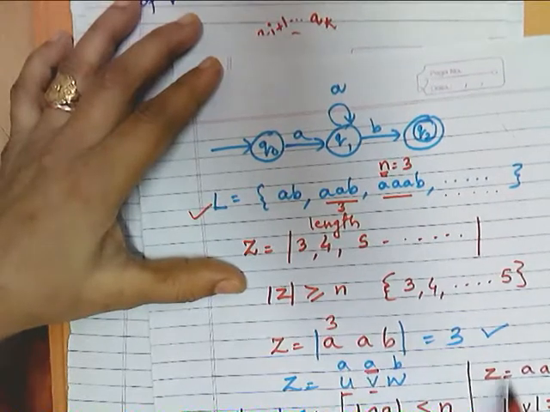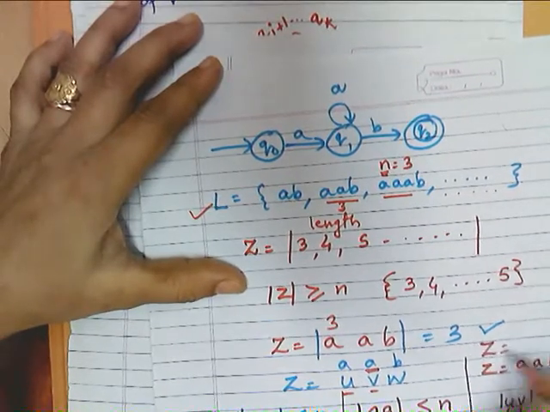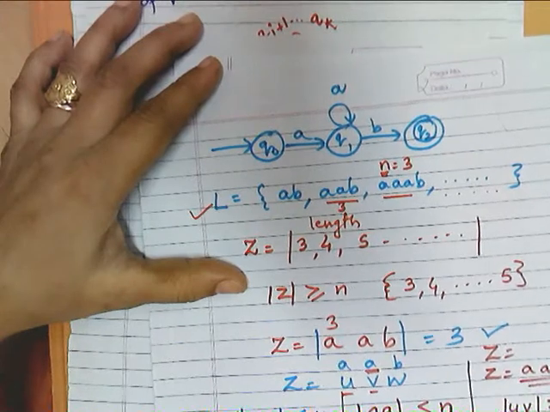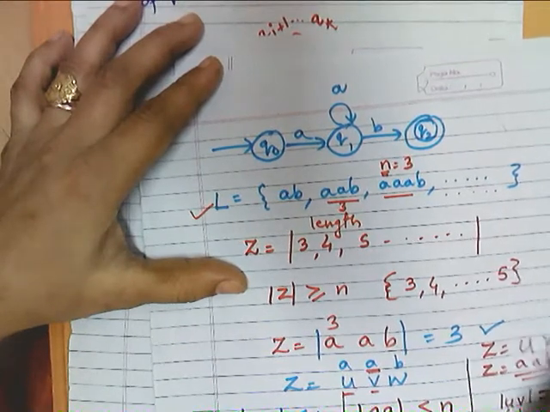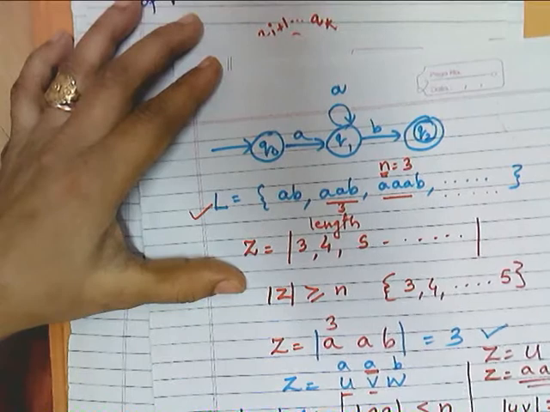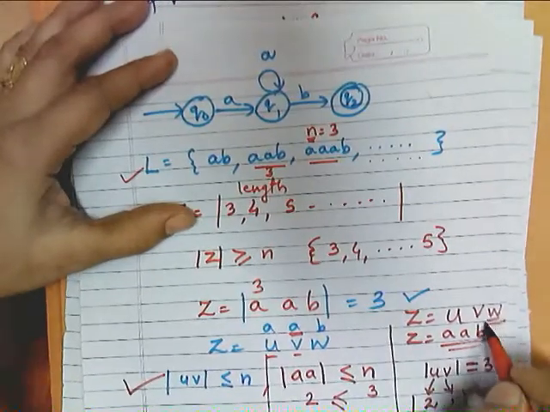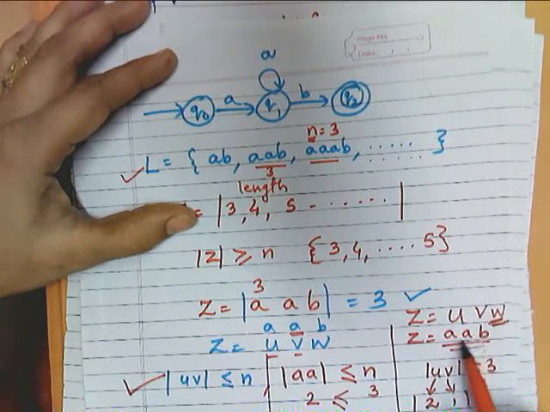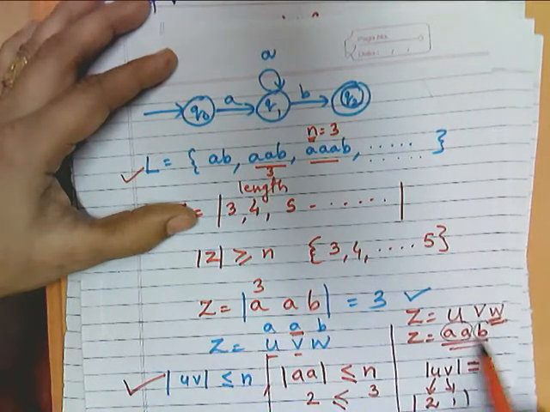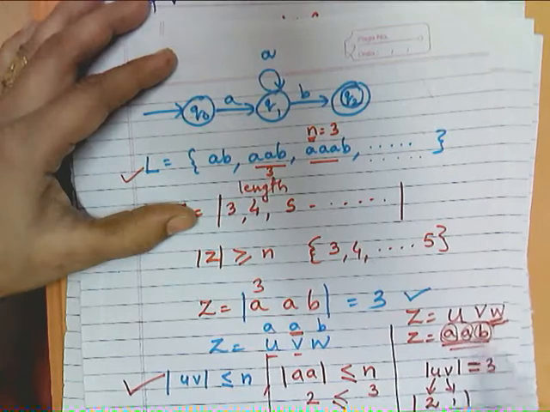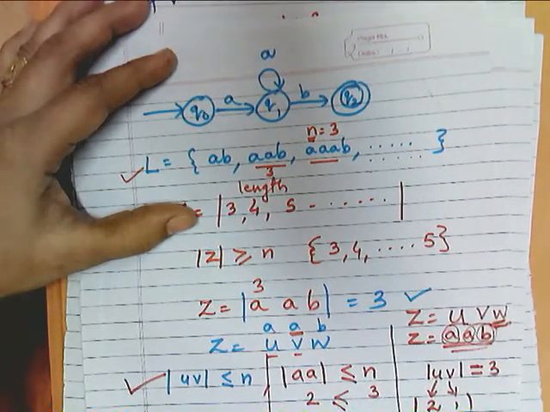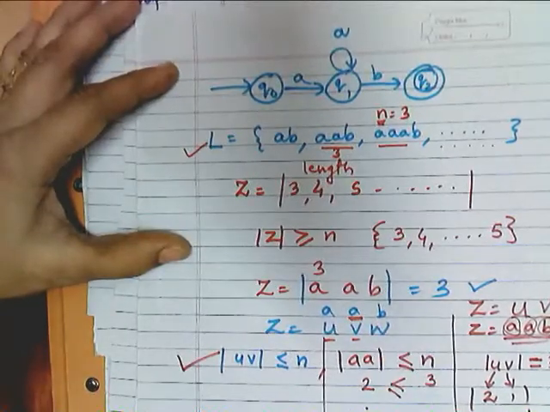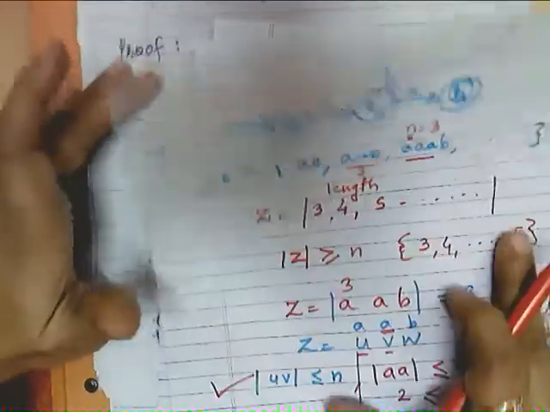But as we have written, for these cases it is represented only by UV, and W has no symbol. Z is represented by UVW, where U will be either AB or A, and this combination can be there. Any combination with UV. Now suppose we are considering this case. Next is, for all i greater than or equal to 0.